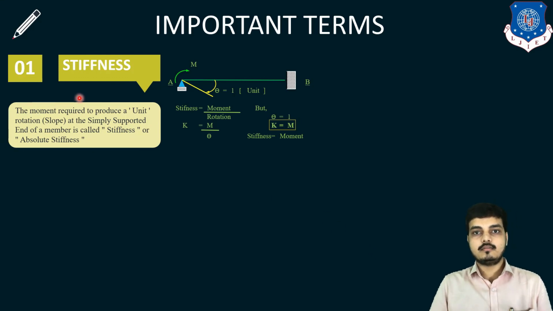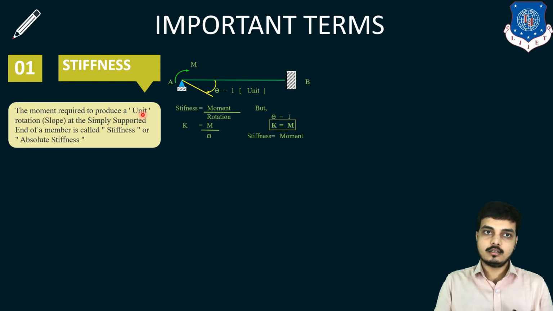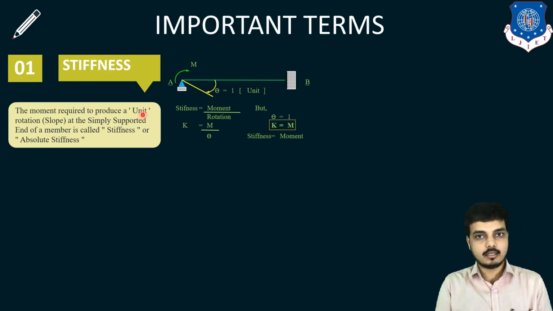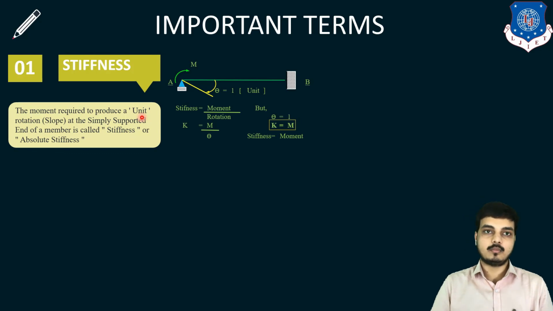Now here, what is stiffness? The moment required to produce a unit rotation, meaning slope, at the simply supported end of a member is called stiffness. Here it has been taken that a unit rotation is required, and for that we ask how much moment we require to apply at the simply supported end. That is nothing but my stiffness. Here in the figure you can see A support is a simple support and B support is a fixed support.